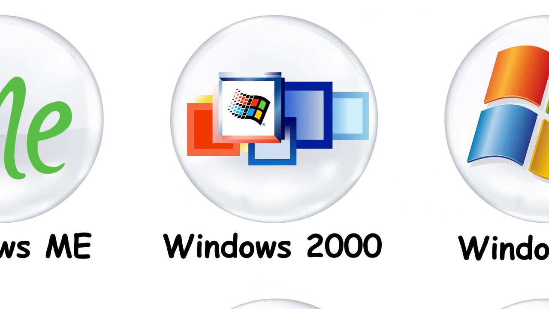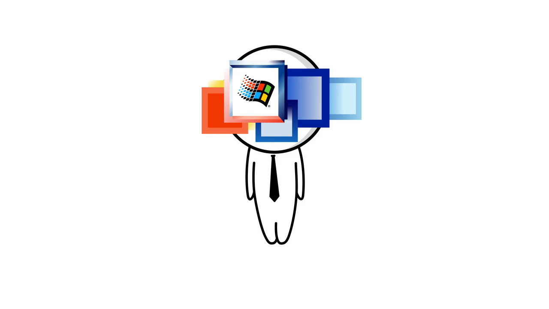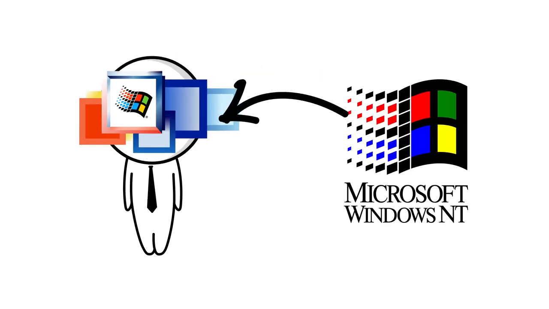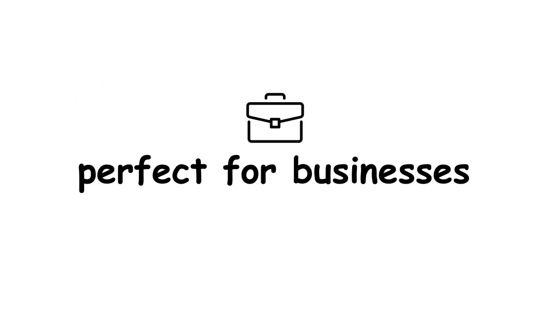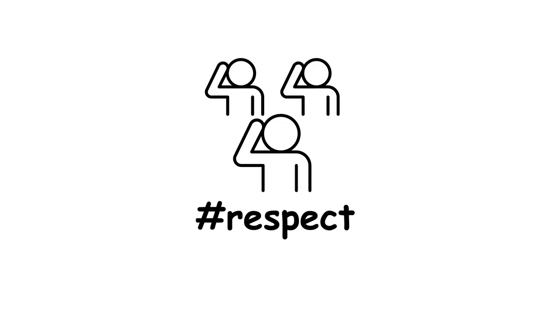Windows 2000, the serious one nobody talks about. Windows 2000 was the more professional sibling, built on the stable Windows NT foundation. This version was solid, secure, and perfect for businesses. People respected it, but nobody tells their kids bedtime stories about it.